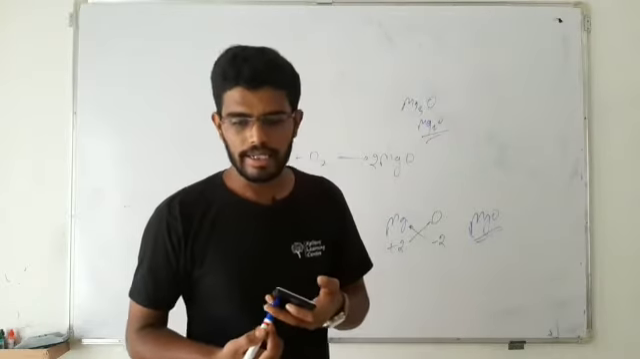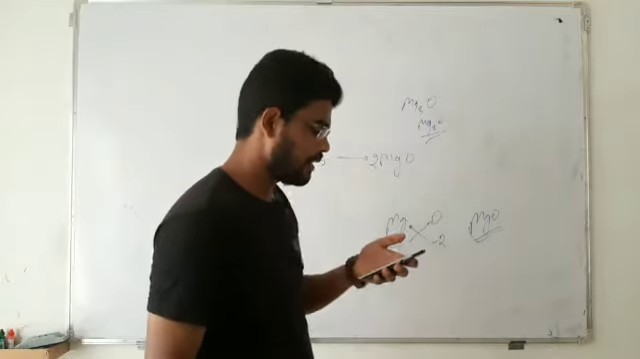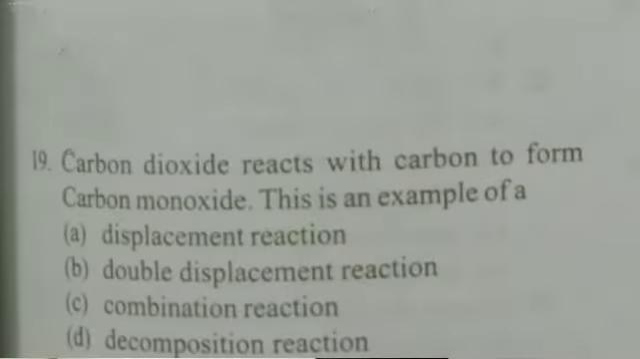Now let's take the next question, question number 19. Carbon dioxide reacts with carbon to form carbon monoxide. This is an example of what? The options are displacement reaction, double displacement reaction, combination reaction, decomposition reaction.